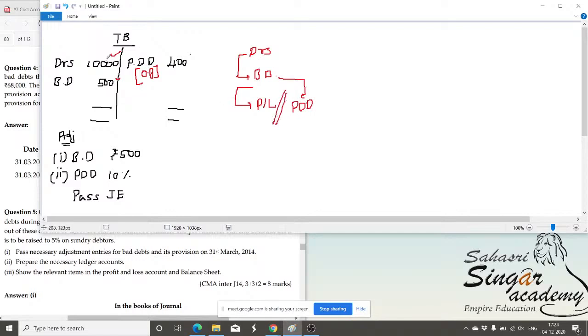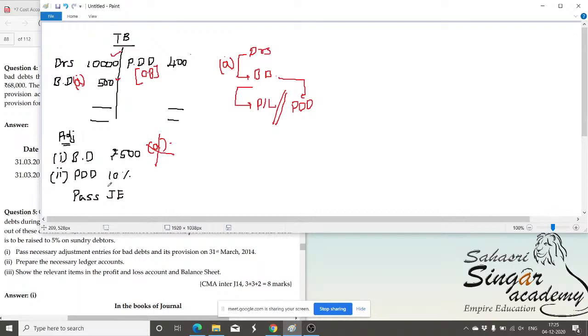Now, when the bad debt comes in the trial balance, it means the first transaction is passed. What? Bad debt to debtors journal entry is passed. Okay. Here, I just keep this as A point. Now, bad debt given in the adjustment, what does it mean? Even the first journal entry, bad debt to debtors, is not passed. So you have to pass this first entry, bad debt to debtors, as well as adjust the bad debt to the P&L account.